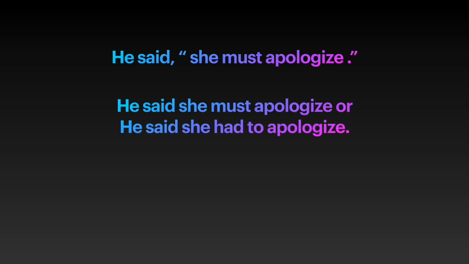If we use modal auxiliaries should, would, could, may, might, must, and ought to, then direct speech and indirect speech are always the same. Only must has an additional option had to, in the indirect speech.